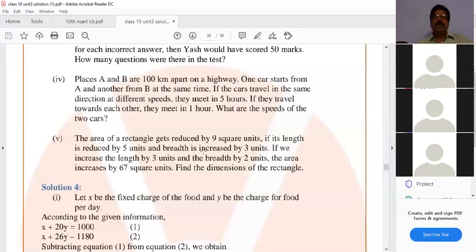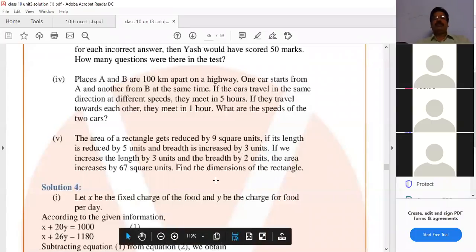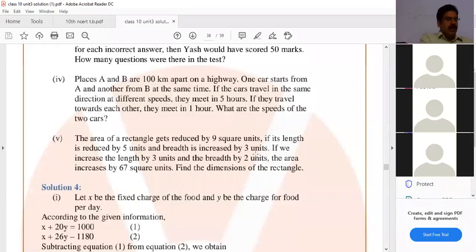Stop video, signal problem. Next, see, the area of a rectangle gets reduced by 9 square units if its length is reduced by 5 units and breadth is increased by 3 units. This is the first case, Amma. That means here you have to find the dimensions of the rectangle. Dimensions means what? Length and breadth.